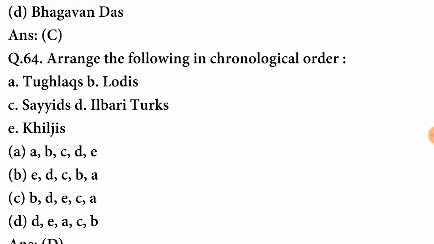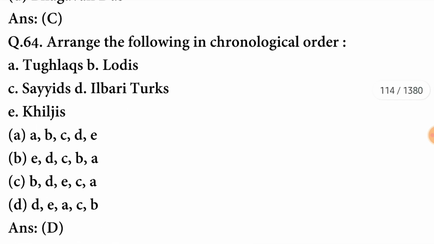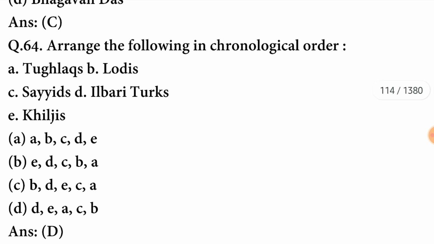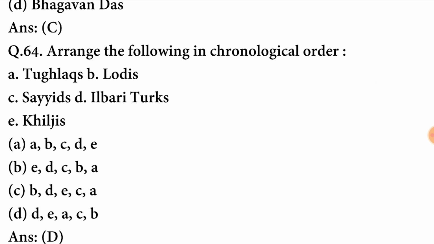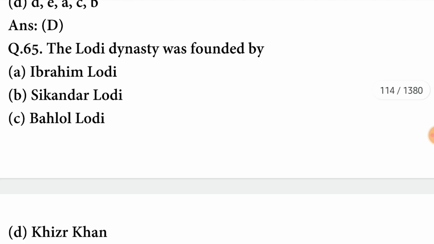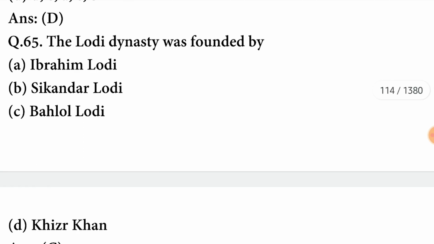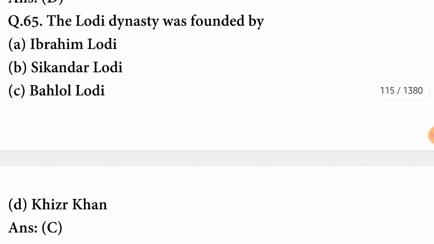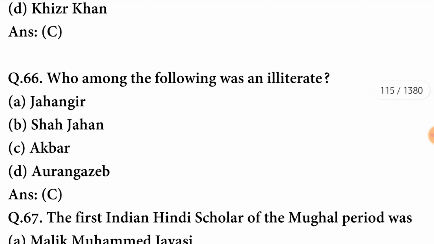Arrange the following in chronological order. So, in chronological order, first will come Ilbari Turks, then Khiljis, and after Khiljis Tughlaqs will come, and after Tughlaqs Sayyids will come, and after Sayyids there will be Lodis. D option is correct here. Next question, the Lodi dynasty was founded by? Lodi dynasty was founded by Bahlol Lodi. C option is correct here.